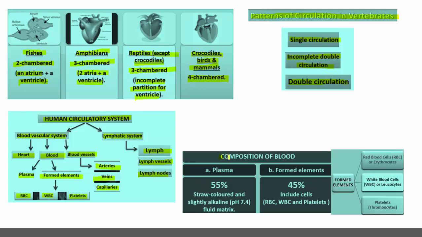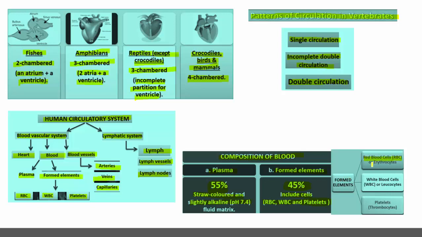So composition of the blood: it consists of plasma and formed elements. The plasma represents 55% of the blood. It is straw colored and slightly alkaline, basic in nature. The pH is 7.4, and the formed elements, that means the cells of the blood, represent 45%, and this includes the cells like RBC, WBC and platelets.